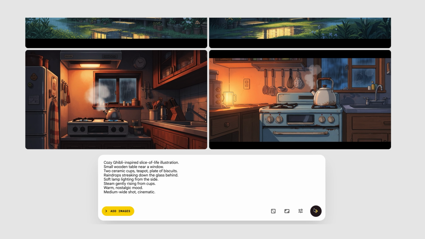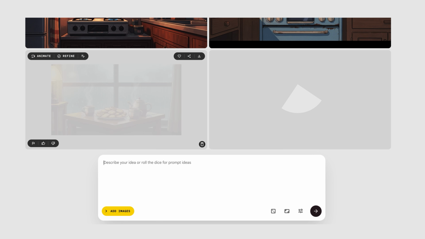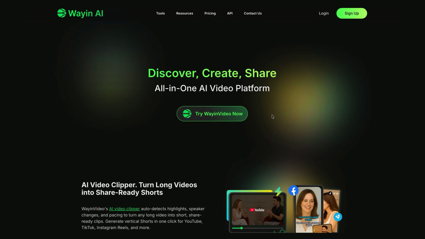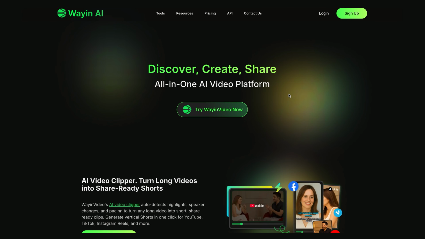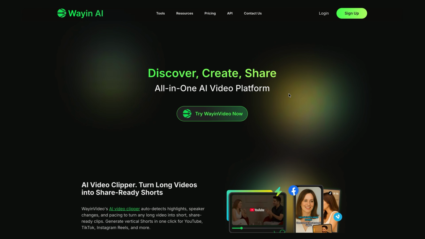I followed the same method to create all the images you're seeing here. Now that we have the images ready, the next and most important step is turning them into animations. To do that, I'm going to use WayinVideo. This tool is a real game changer for Google VEO 3 videos because it makes the whole process much easier, especially for beginners. When you click the link in the video description, it will take you to WayinVideo.